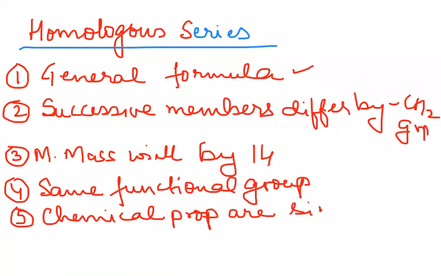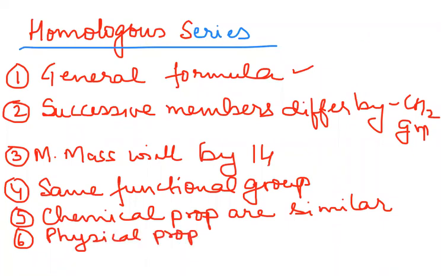Then the physical properties of the members may show some regular variation depending on the molecular mass. So the sixth point is that physical properties show gradual variation due to the increasing molecular mass.